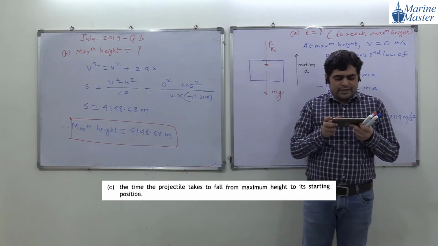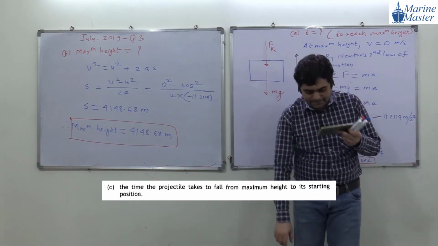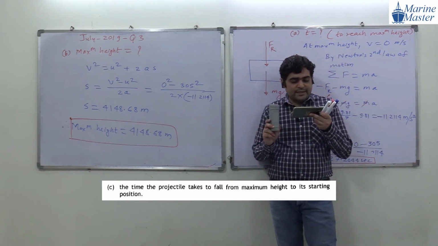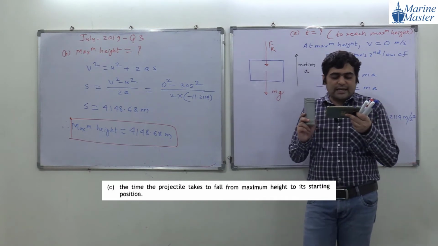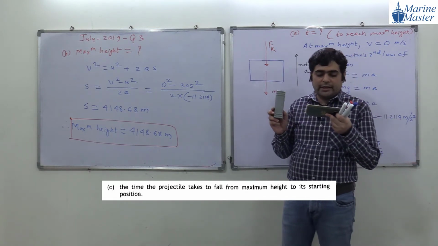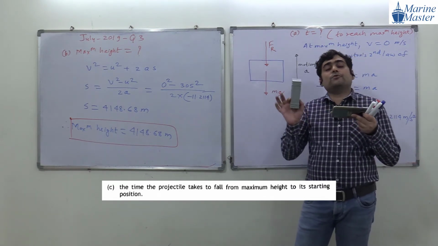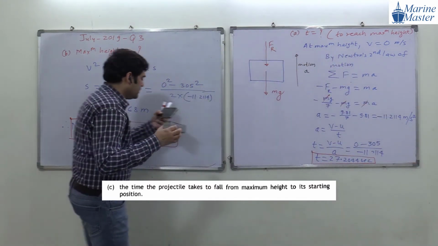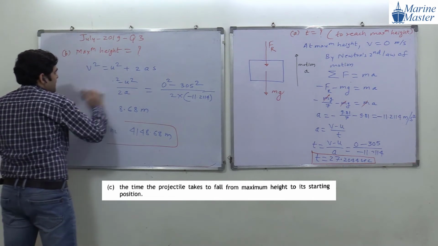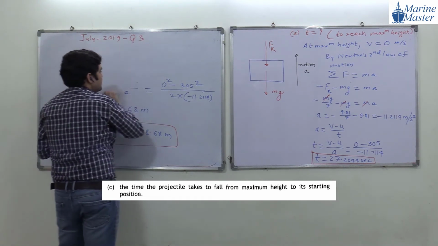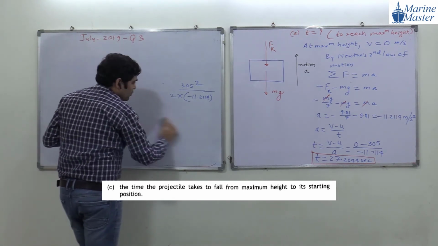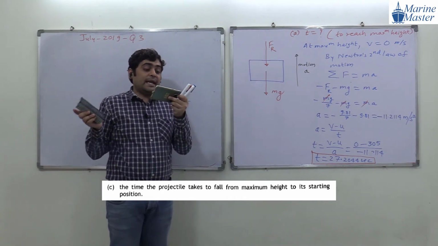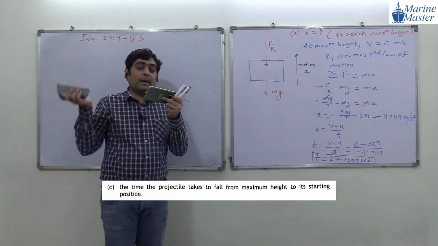Now guys, try to read the C part, what they are asking us in the C part. The time the projectile takes to fall from the maximum height to its starting position. Okay, now how is the motion of the projectile in the C part, guys? The C part is again quite interesting. Now what are they asking us in the C part? The time taken for the projectile to fall from the maximum height to its starting position.